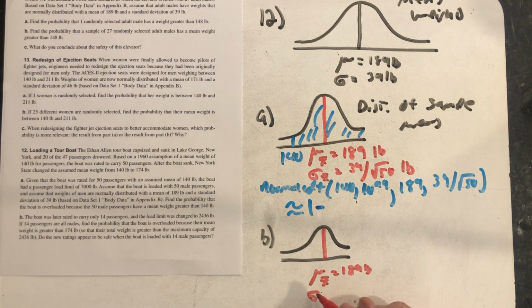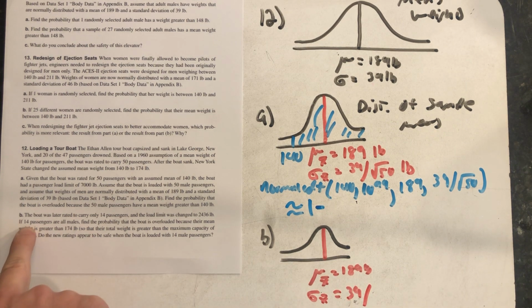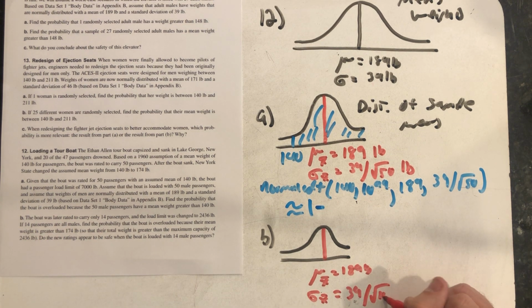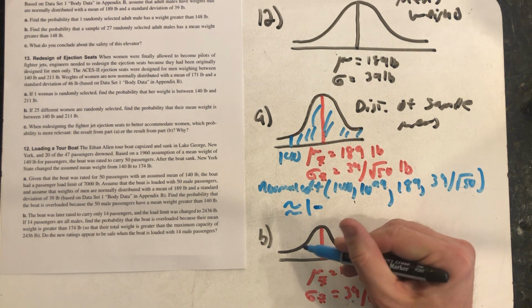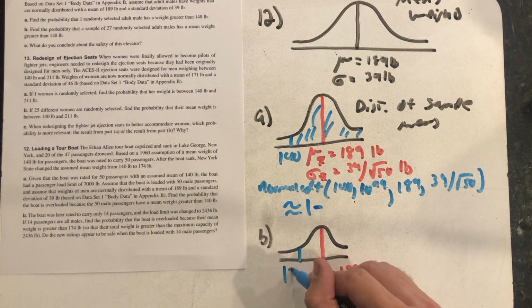The standard deviation is now 39 divided by root 14. The sample size is 14, but I divide by the square root of the sample size. And now I need to know the probability of getting a sample with a mean weight of 174 or more.